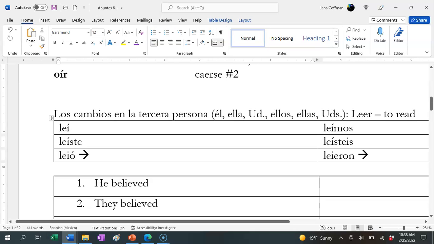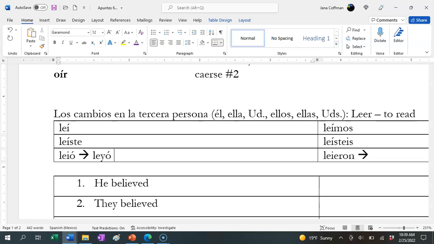So here we have leió. In the Spanish language, they don't like to have 3 or more vowels together. So what they want to do is they want to keep this pronunciation, leyó, but they want to make these vowels separate. Now, what is the only letter in Spanish that sounds like E, but instead of being a vowel is a consonant? And of course, it's Y. So, to split up those vowels, but to maintain the pronunciation, we just have a simple spelling change.